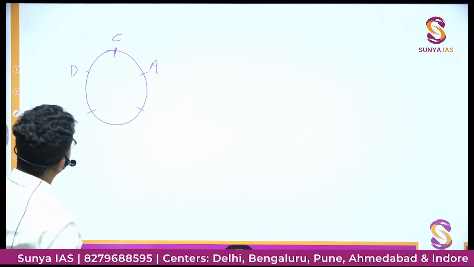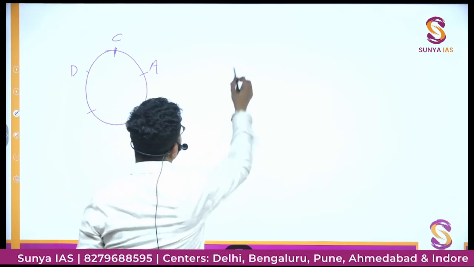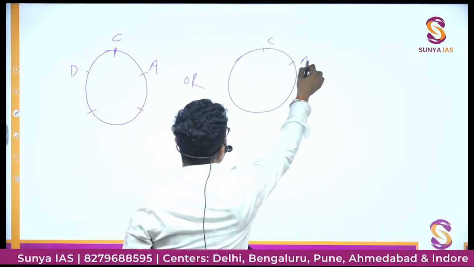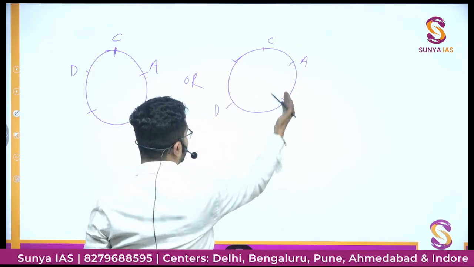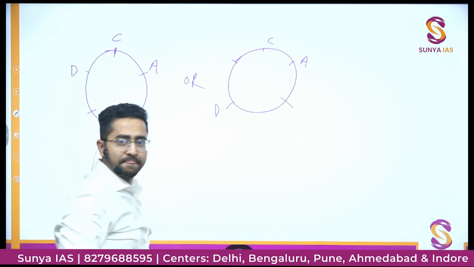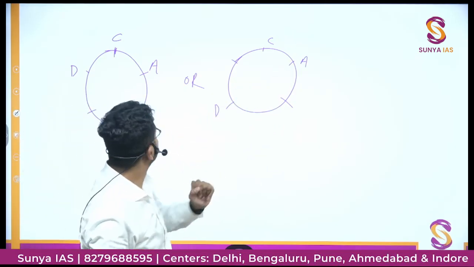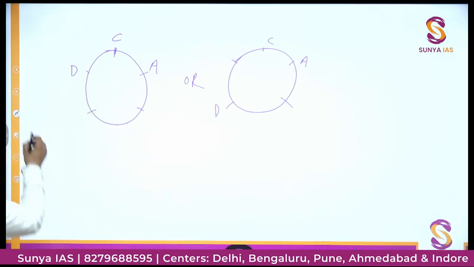Very good. D can also be here. There can be another possibility. Or if this is C, this is A, D can also be here. Here also D is 2 seats from A, first, second. Or D can be here. So these two are the possibilities with the given points.